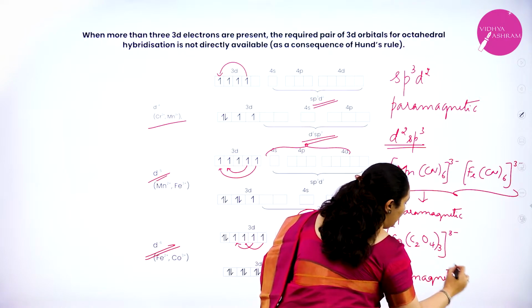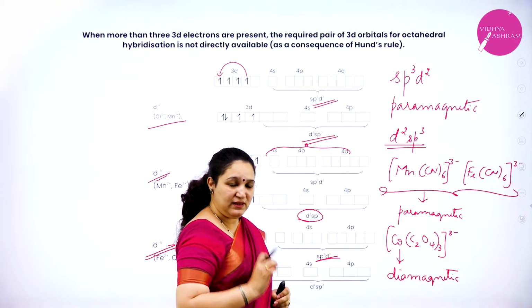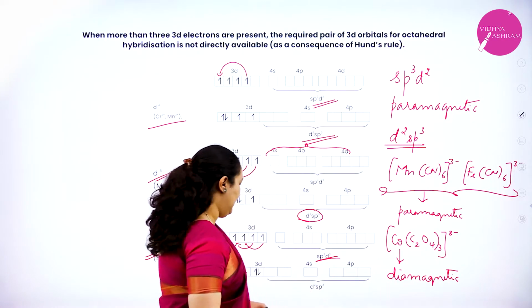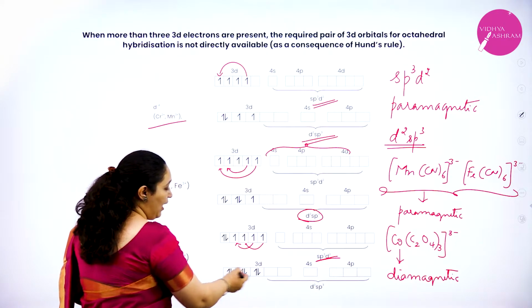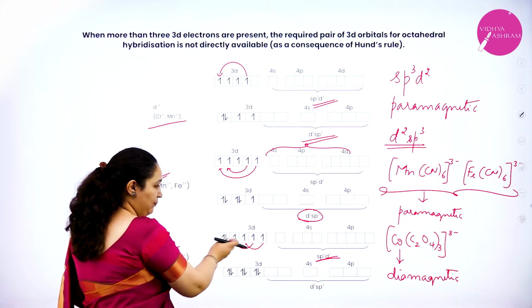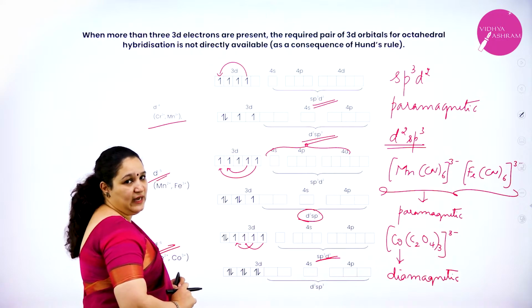Even though oxalato is a strong field ligand and the hybridization is d2sp3 only, the complex will be diamagnetic because cobalt in +3 state has no unpaired electrons. Against Hund's rule, everything will pair up, then only d2sp3 hybridization will take place.